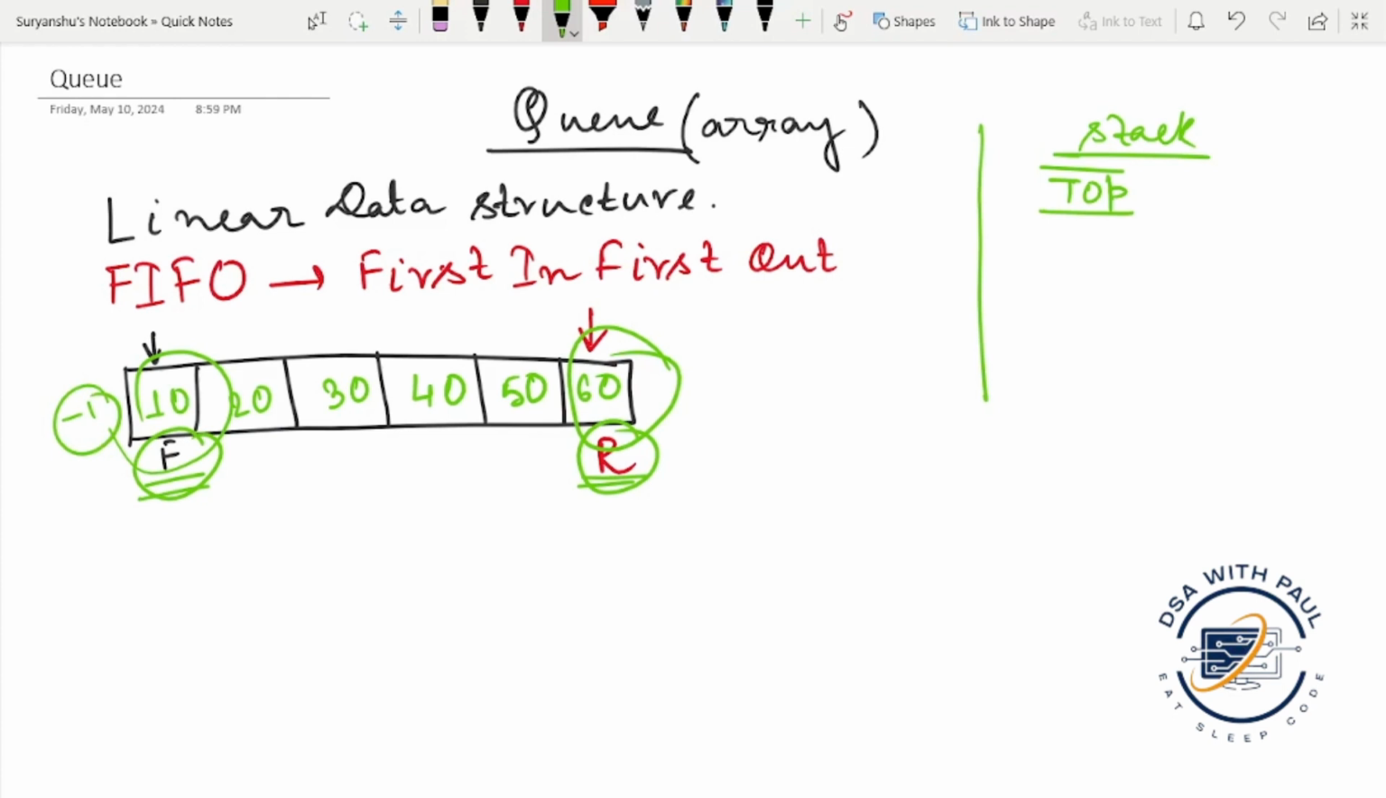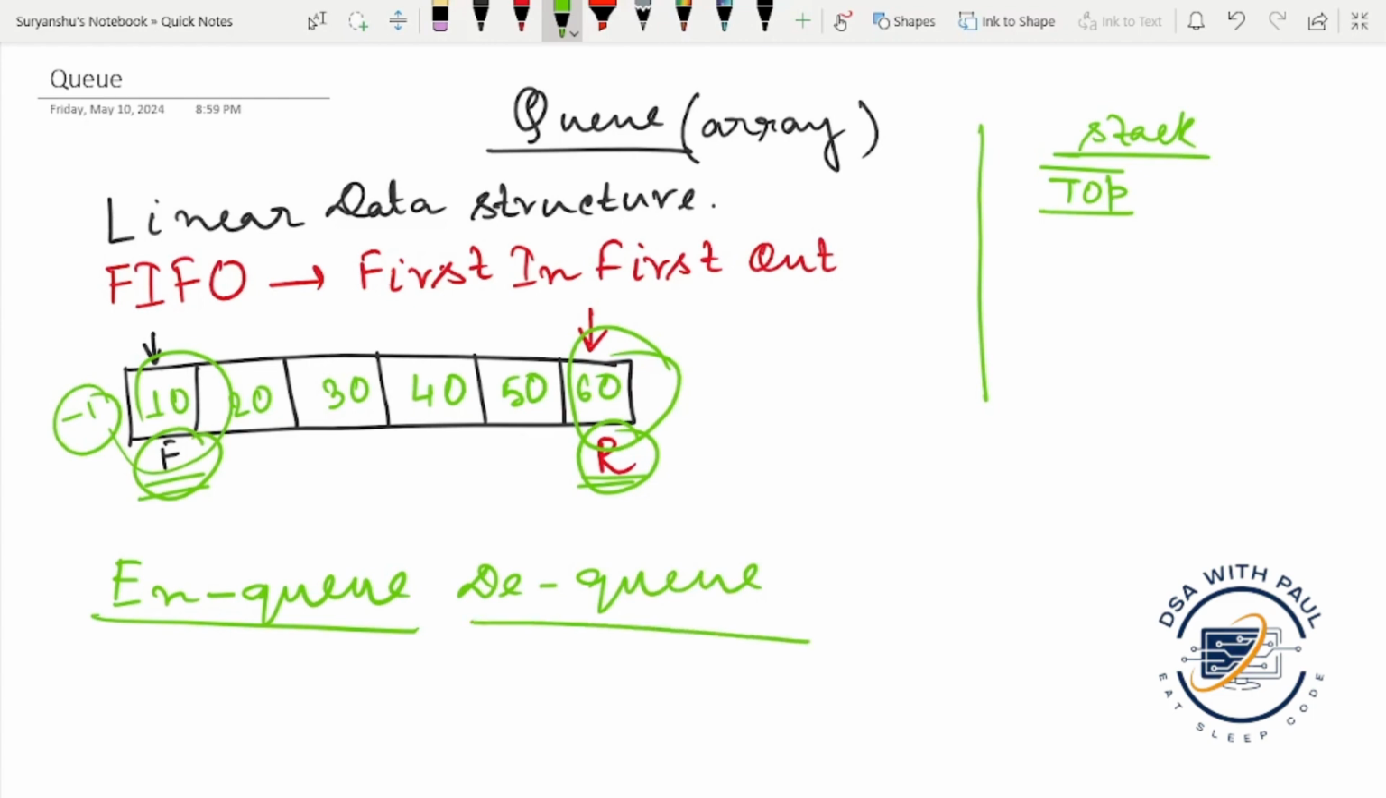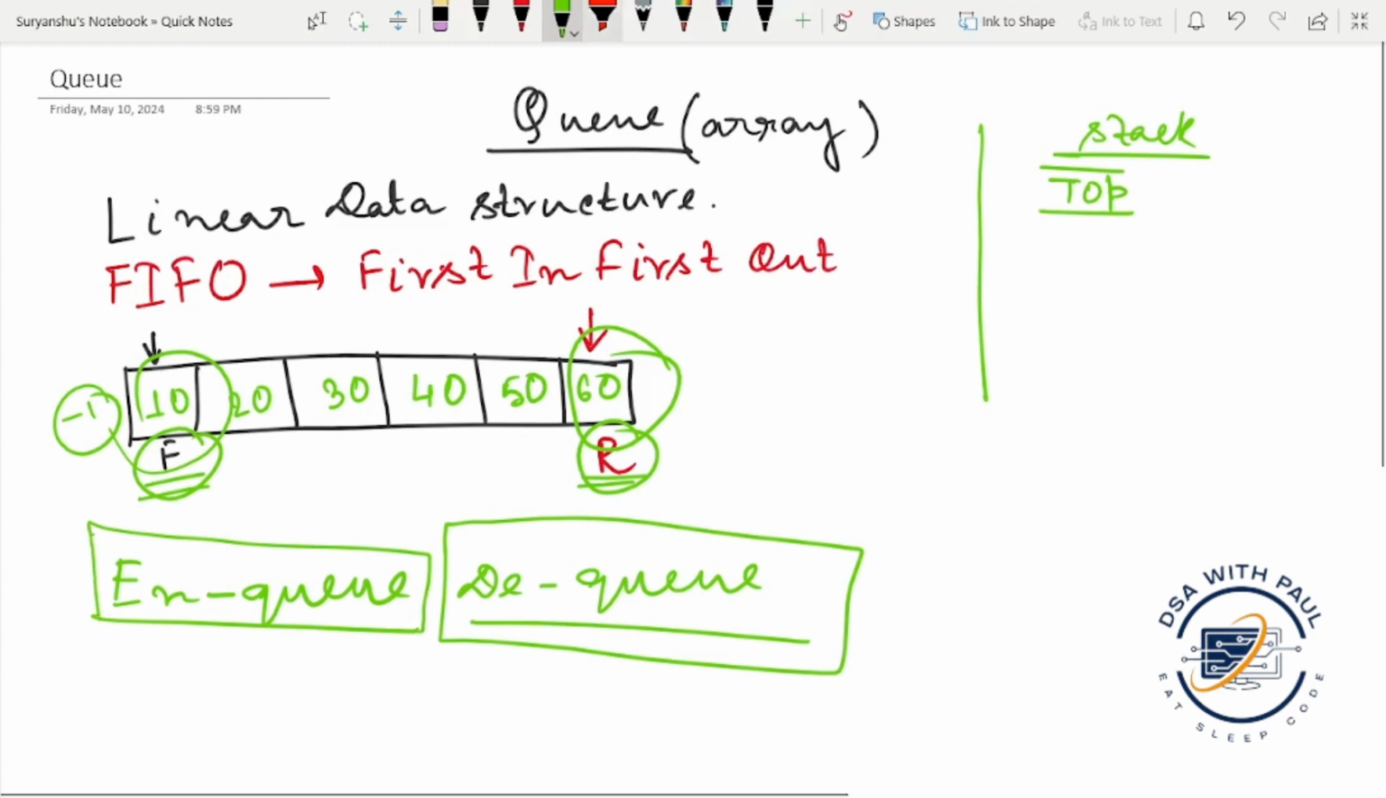So in queue there are two operations. One is enqueue. Enqueue means data will be inserted in the queue. Another is dequeue, and dequeue means data will be deleted from the queue. One is enqueue and another is dequeue.